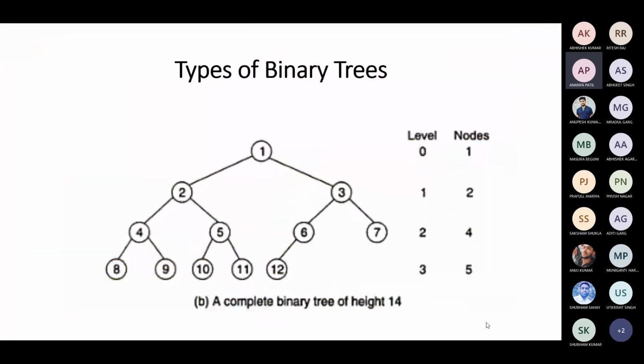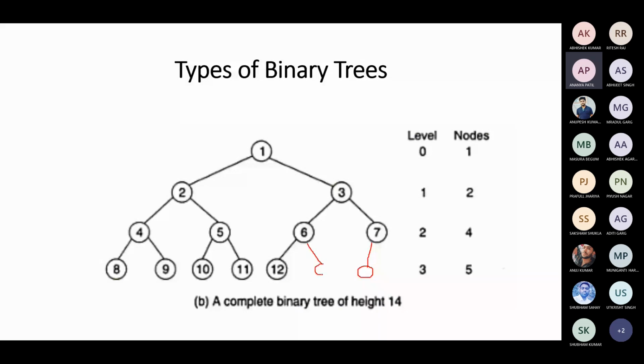So is this a complete binary tree or not? Yes, sir. Okay. Now suppose I am drawing another node here. Now is it a complete binary tree? No, sir. No. Why? Because the next node should be filled as 6's right child.